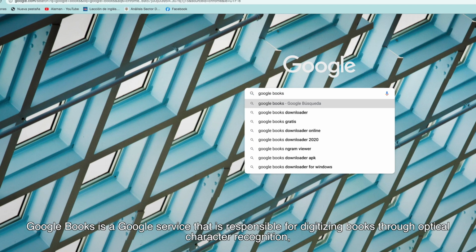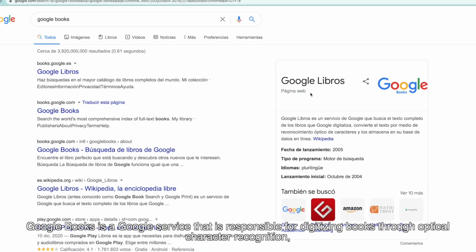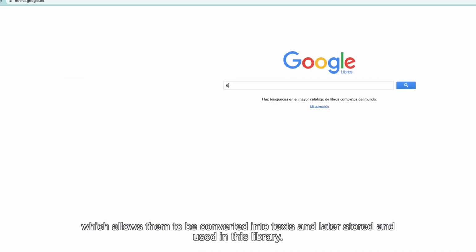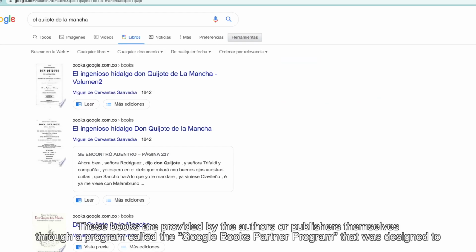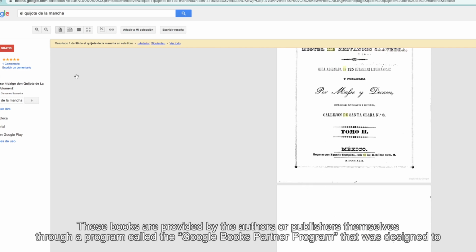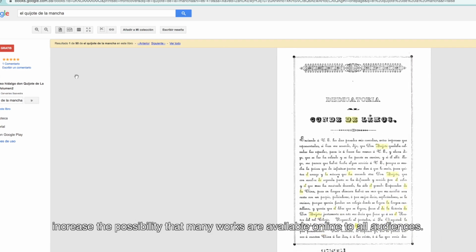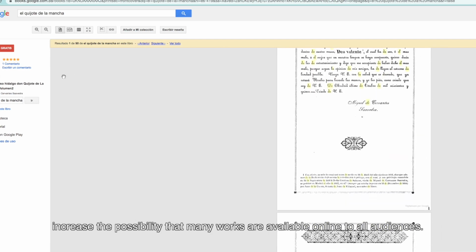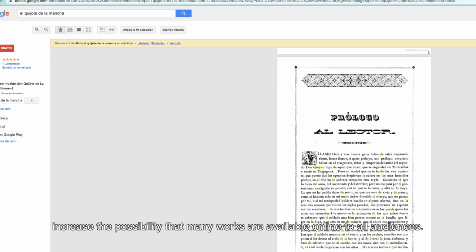Google Books is a Google service that is responsible for digitizing books through optical character recognition, which allows them to be converted into texts and later stored and used in this library. These books are provided by the authors or publishers themselves through a program called the Google Books Partner Program that was designed to increase the possibility that many books are available online to all audiences.